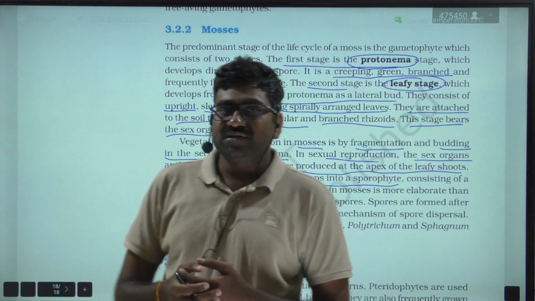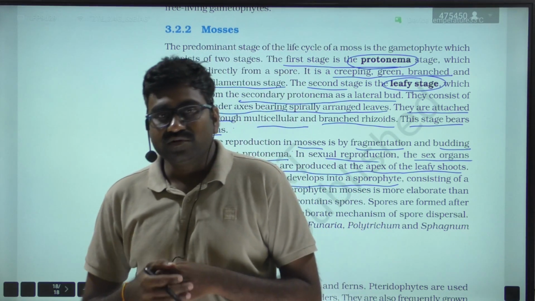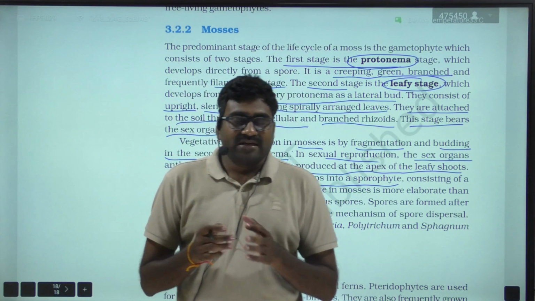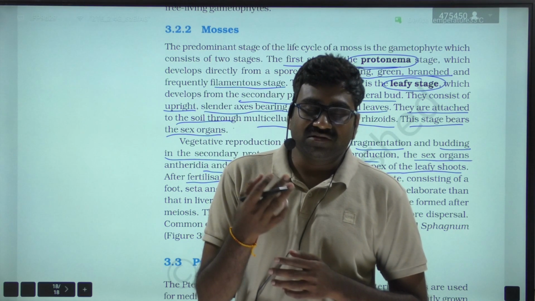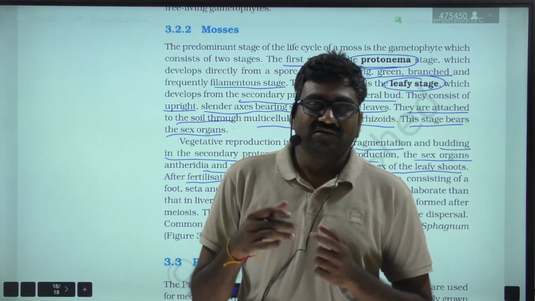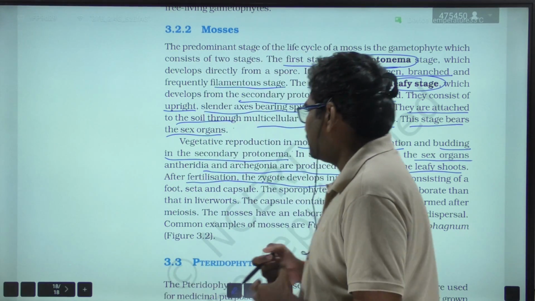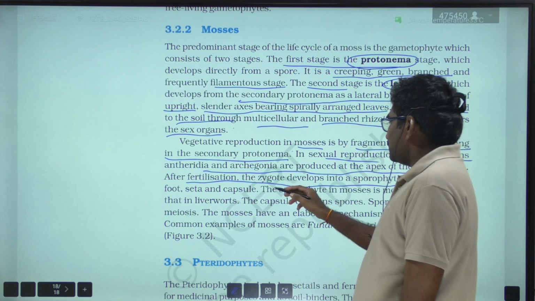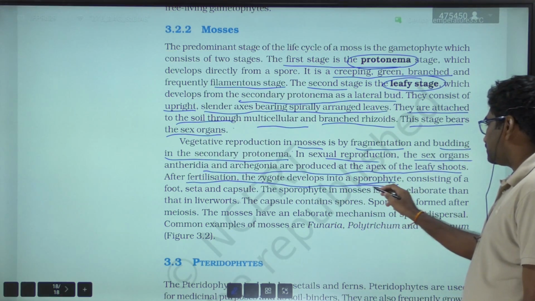The sexual reproduction is zooidogamous oogamy. That means the antheridium releases the antherozoids into the water and they reach the archegonia. Thereby, the fusion of male and female gametes takes place, resulting in the formation of a zygote. That zygote develops into a multicellular plant body called the sporophyte.